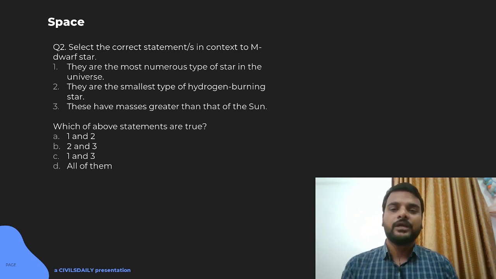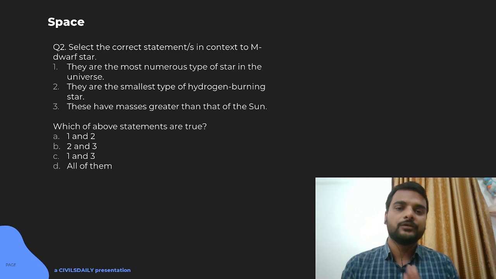So scientists have designated them based on their luminosity and size, and they have distinguished them into many types. One classification is whether those stars, after burning their fuel, that is hydrogen, will convert into a black hole or not.